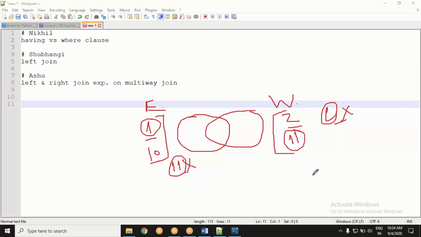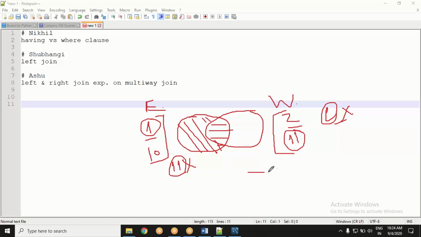Mathematically, this is a union, and perfectly said, Jyoti. This is called outer join or full join. So I need the common ground also, and I need those values also which have not taken a perfect match.